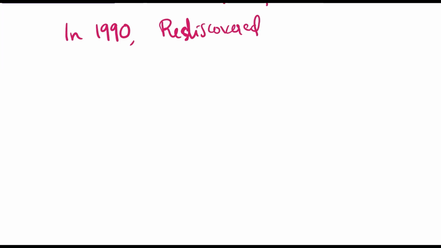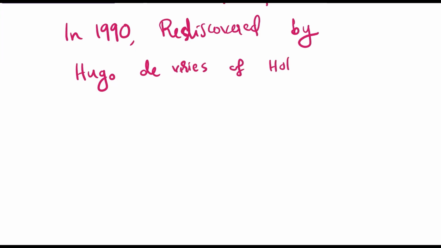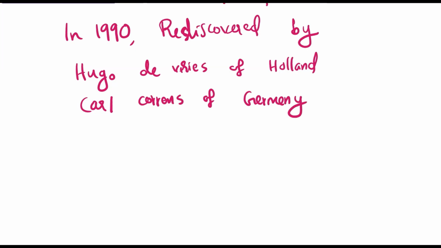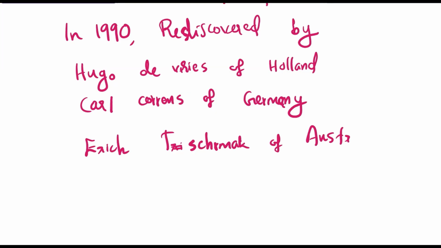His concept was rediscovered in 1900 by Hugo de Vries of Holland, Carl Correns of Germany, and Erich von Tschermak of Austria.